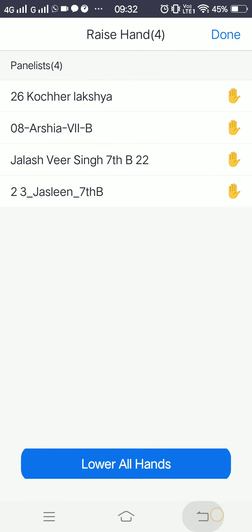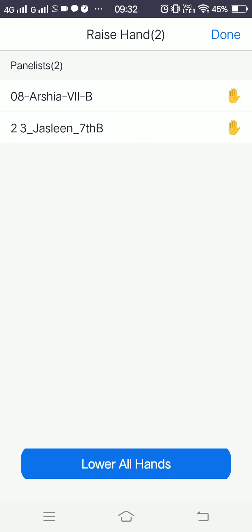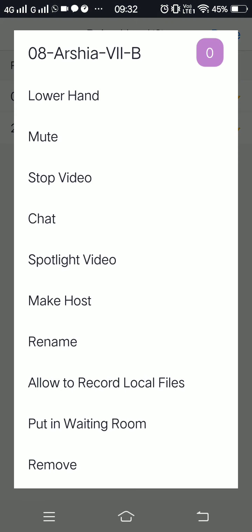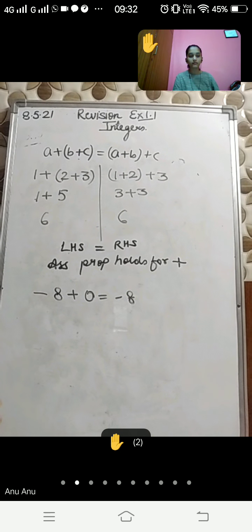Yes, Arshia. What's the name of this property? Yes, it is the property of zero, that whenever you add zero to any number, that will give you the same number back. So this is the property of zero.